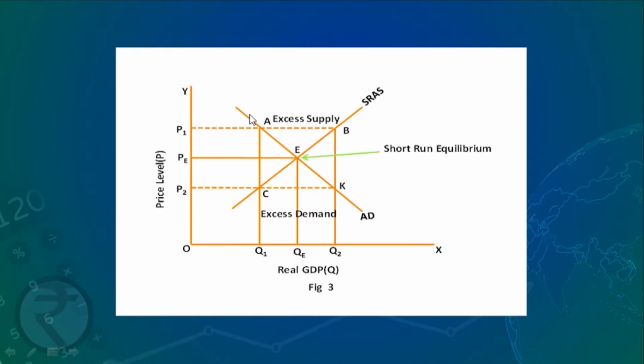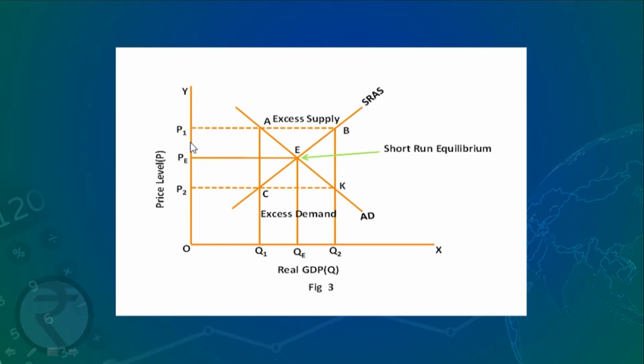We already know that the aggregate demand curve is downward sloping, and the short run aggregate supply curve is upward sloping. Both these curves intersect each other at E. So, this is the point of equilibrium. Equilibrium price level is OPE and equilibrium quantity demanded and supplied is OQE. At other points there is disequilibrium.